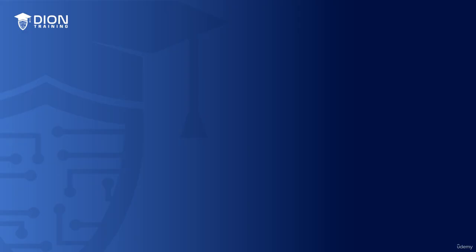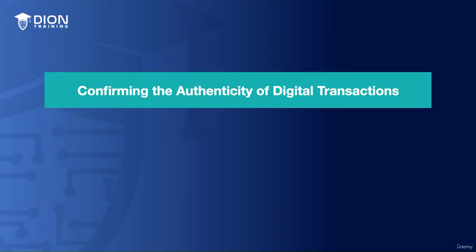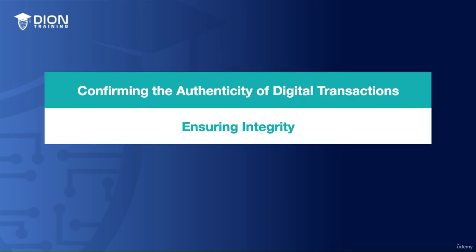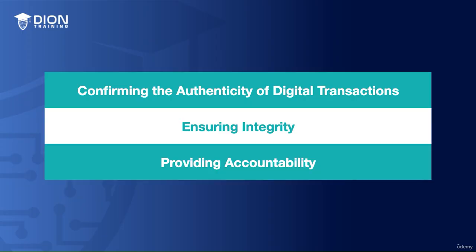Now, non-repudiation is important for three main reasons. We use it to confirm the authenticity of digital transactions, we use it to ensure the integrity of critical communications, and we use it to provide accountability in digital processes. First, we have confirming the authenticity of digital transactions. In the digital world, impersonation and identity theft is so much easier to perform than it was in person, so it really is important that a system has the capability to guarantee a transaction or communication's authenticity, to ensure that your users can't state they didn't perform a certain action.